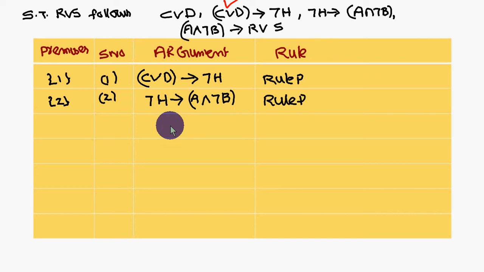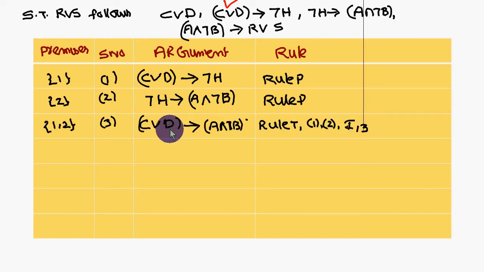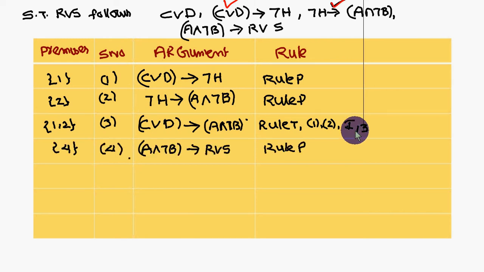What you are left with is C or D to A and not B. So you are deriving, that's why it is rule T. Which statements are you combining? 1, 2. The implication number is I13, the implication you are using. I13, what does it say? P conditional Q and Q conditional R gives P conditional R.